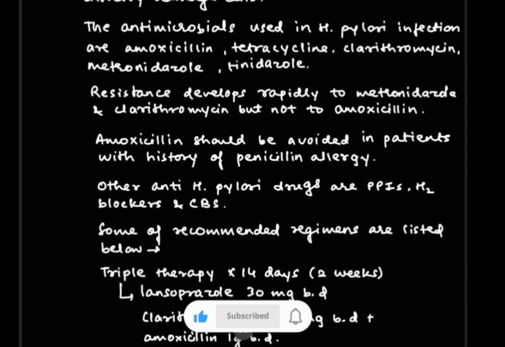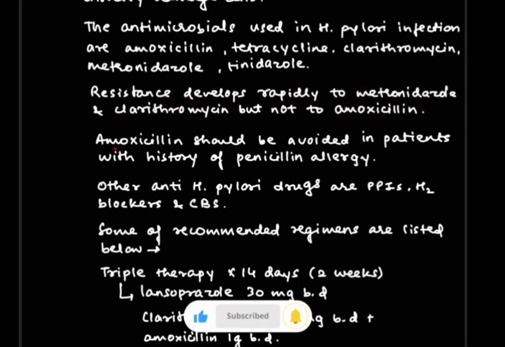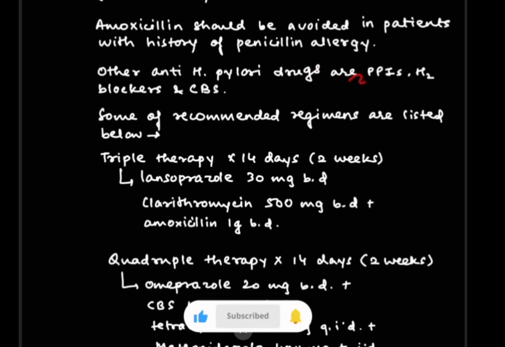Antimicrobials used in H. pylori infections are amoxicillin, tetracycline, clarithromycin, then metronidazole and tinidazole. Additionally, it can develop resistance rapidly to metronidazole and clarithromycin, but not to amoxicillin. So amoxicillin should not be avoided in patients with a history of penicillin allergy. Other anti-H. pylori drugs are PPIs, that is proton pump inhibitors, H2 blockers and CBS.